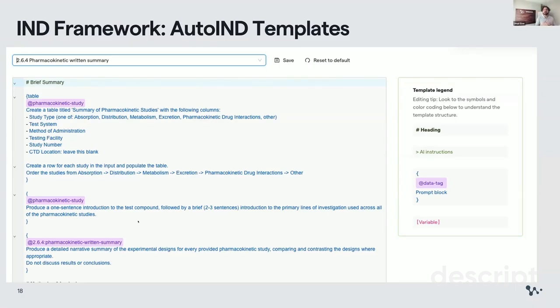If you're using AutoIND, for example, our product, there's a template. You can start with a base template, and then you can go and edit. You can improve this template. It's already stored for you. All these data parts are already embedded, and the contexts are automatically pulled. This is how we approach the whole thing and get very accurate responses.